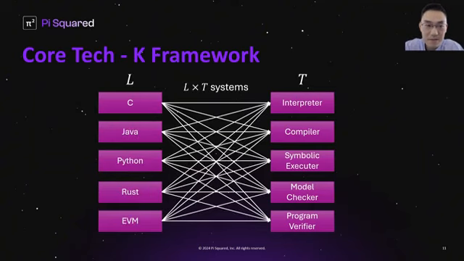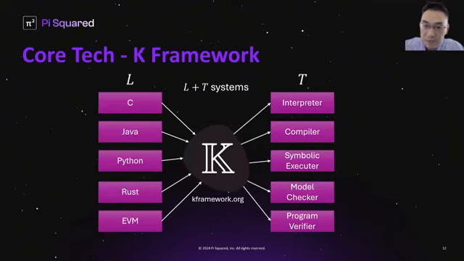So if we have L languages and T tools, we end up with L times T systems that need to be designed, developed, and maintained. At the very least, it's not economical and results in a significant waste of talent and effort, duplication of work, and so on.